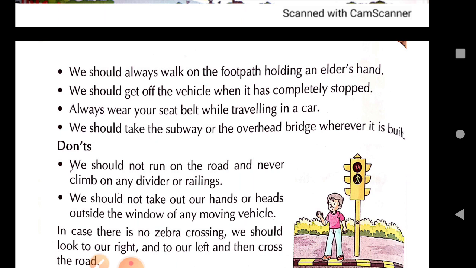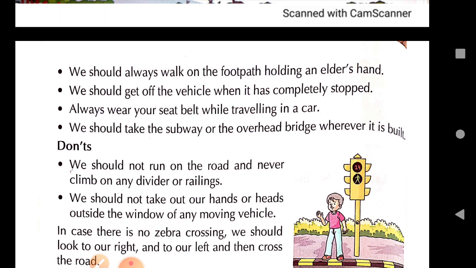Now, of course, if it is a crossroad with a traffic signal, then it is very obvious that when the light turns red and the traffic has stopped, then only you will cross the road. So crossing the road at a traffic signal is not very difficult, because we know when to cross. But when we have to cross the road apart from some traffic signal, then you must stop, look left, look right, and when you see that there is no vehicle approaching from any side, then you must cross the road. Okay?